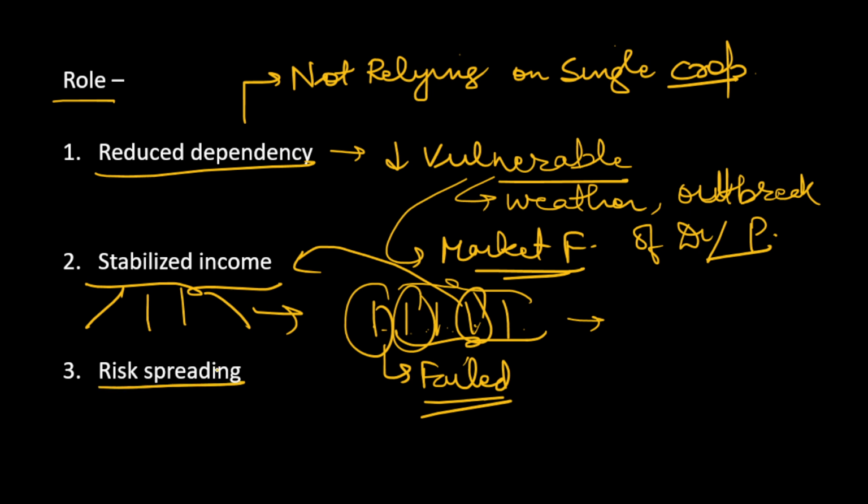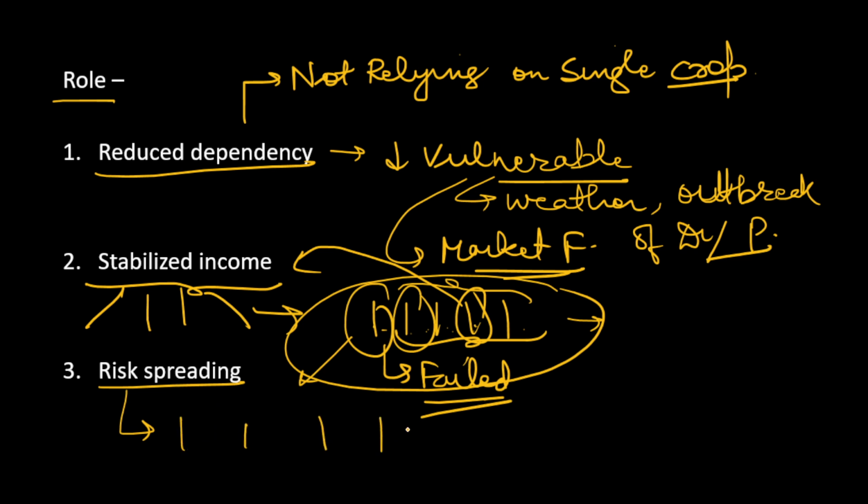Third, risk spreading, which I have just discussed here, that here the risk is not on one crop. Suppose one crop failed, or one crop has a certain kind of disease outbreak or pest outbreak. Still you will not be that dependent on that crop, because the risk is spread here.